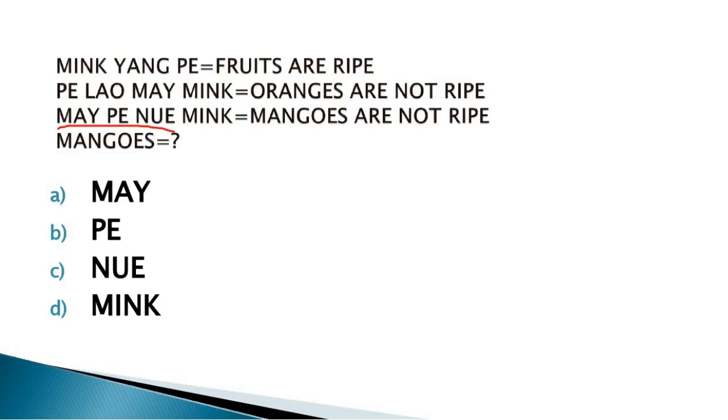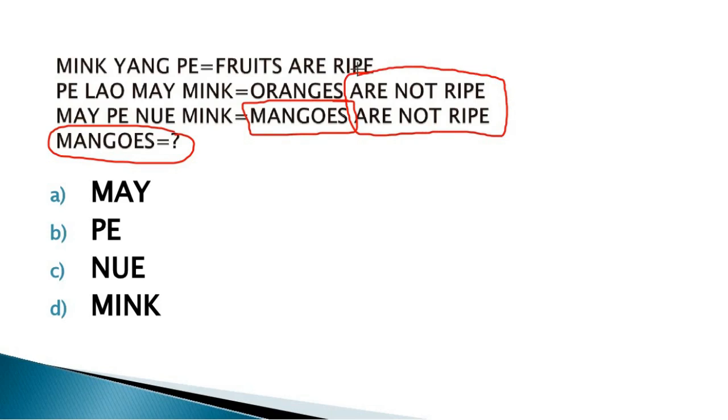We have to find the coding for mangoes, so we target the first word, mango. And "are not ripe" is common in statement 2 and statement 3.